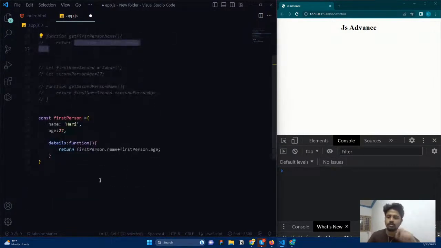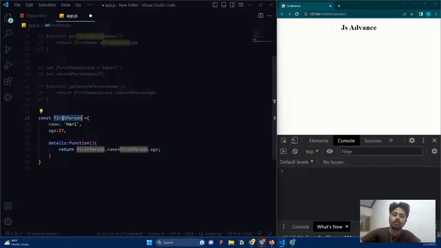But here you need to focus obviously. For example, if you want to access the name of the person, then you need to say first person dot name. Then only you are able to access it. That's how you need to go in an object, right? Same like that, first person dot age, first person dot detail. So you need to give an accurate endpoint for what you want.